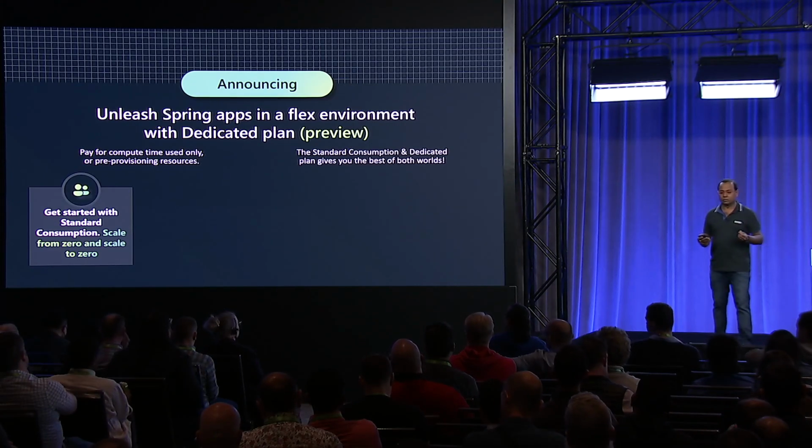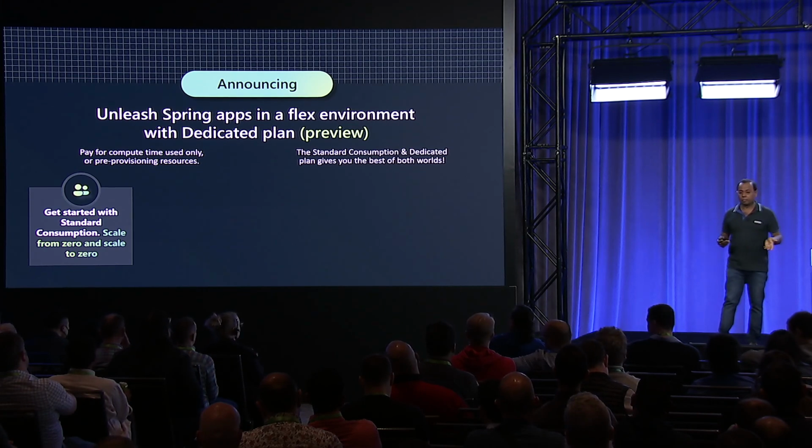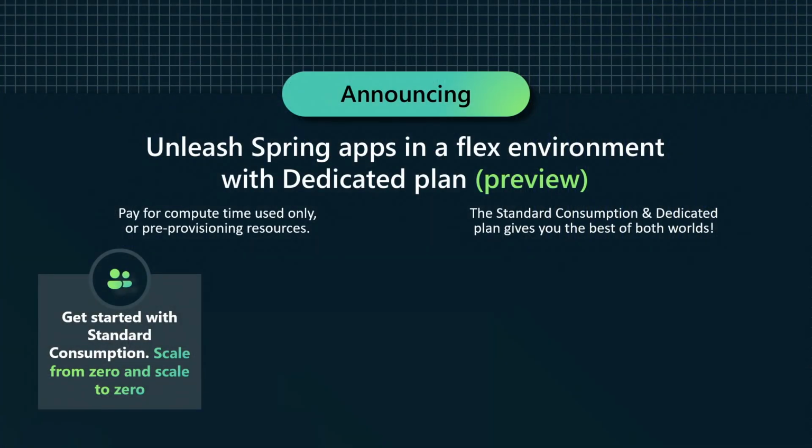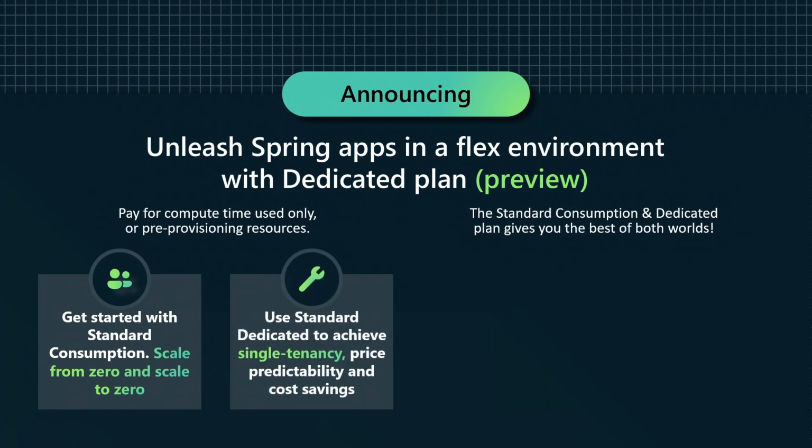So the first one, you can get started with a consumption plan, allowing you to scale your apps from 0 and scale them back to 0 as needed when it's not in use, right? You can use this consumption plan particularly when you're running unpredictable traffic patterns, right? And you only pay for the compute when you actually use them. You can use the dedicated plan when you need single tenancy, price predictability, significant cost savings for all your applications, right? They're all running in Azure Spring Apps. The plan offers consistent performance and full control within your hands.